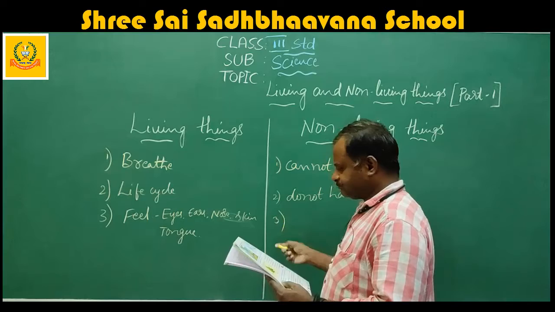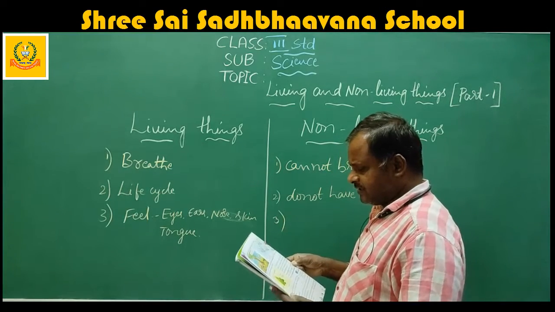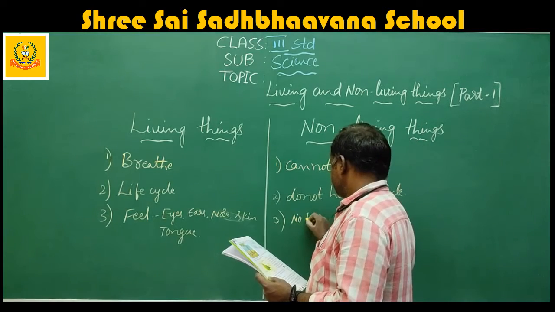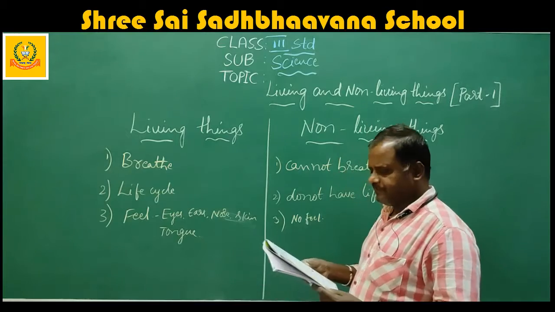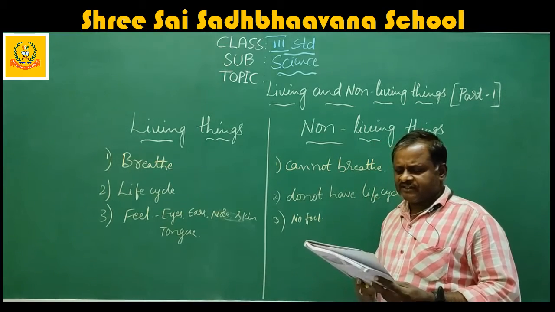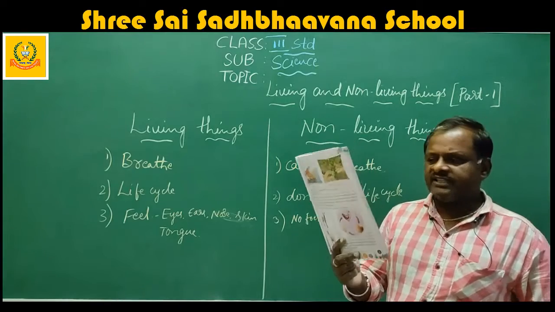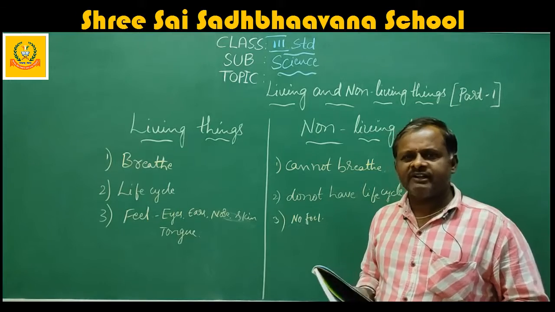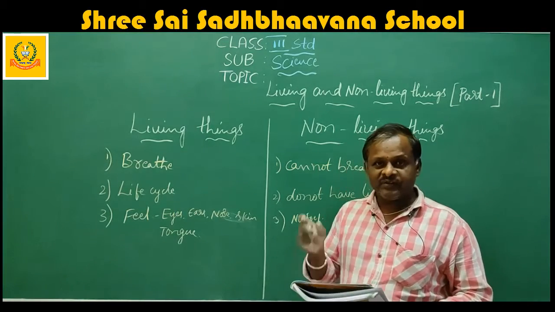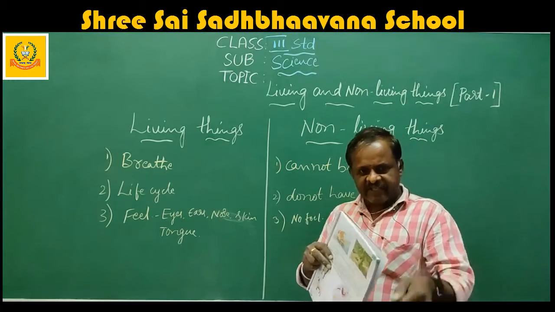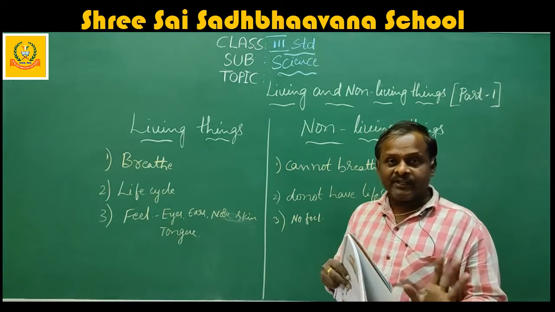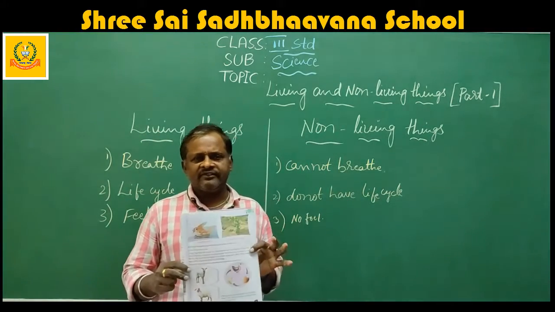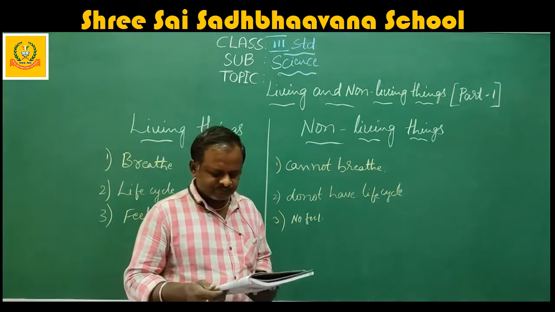Here, no feeling. That means since they don't have sense organs to feel, there is no feeling. Okay. Because have you ever seen clothes? Have you seen, if you beat this book, it cannot cry. But if you beat you, what will happen? You will cry because you are feeling, but this book cannot feel. If you tear it also, it cannot cry. Don't tear the book, okay? But these books, they don't have the feeling.